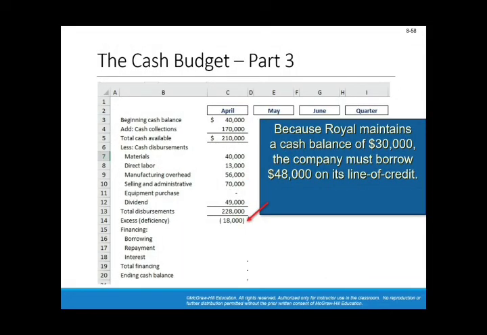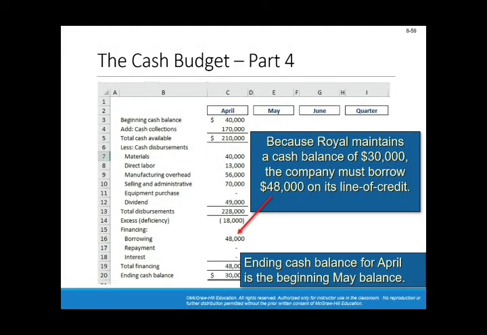Okay, so remember that. Obviously here we need to borrow from the bank. Remember that we maintain a minimum cash balance of $30,000. So we not only borrow the $18,000, but also an additional $30,000, which is a total of $48,000 from the line of credit. So borrowing $48,000 is a positive cash flow because this is a cash inflow, and eventually you will end up with the minimum cash balance, which is $30,000.